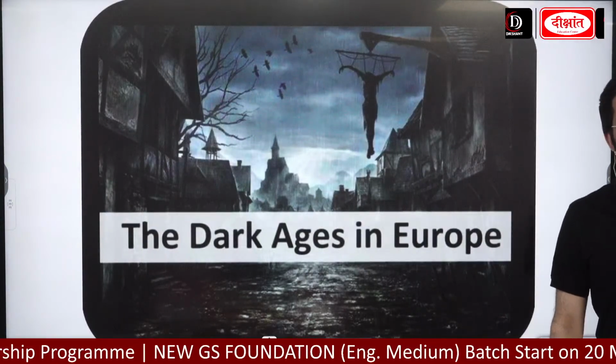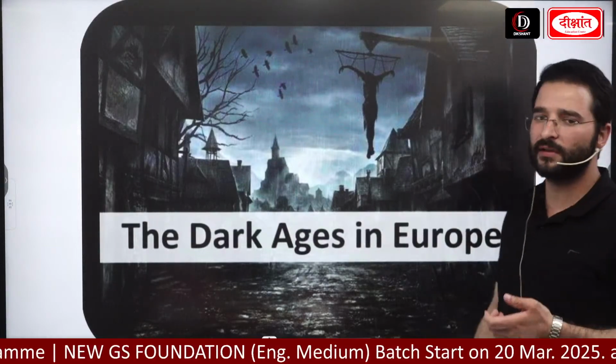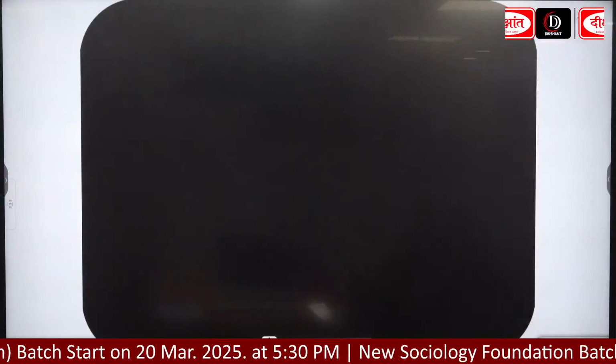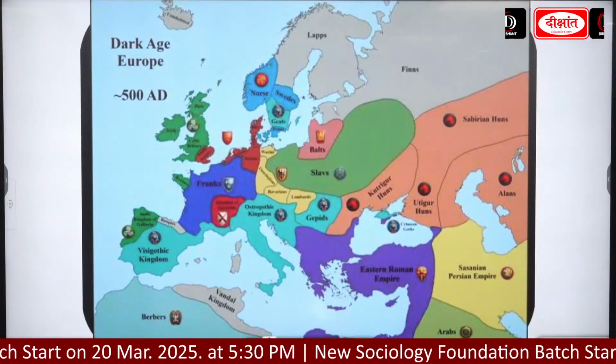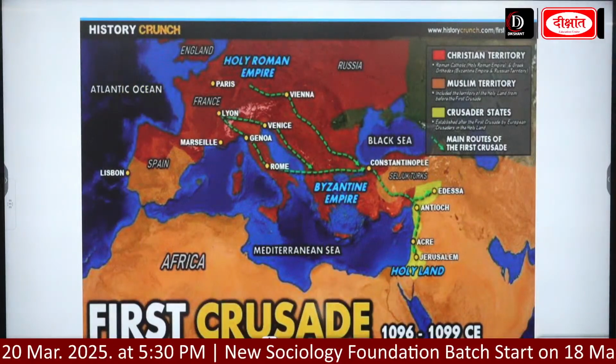He was an Italian scholar, and in this phase we are seeing that there is not much development in the fields of art, literature, science, or any other field. So we are seeing the lack of development in these particular fields during this time. And then we saw there was no social mobility or other reasons as well. So guys, after that we had looked at the crusades as well.